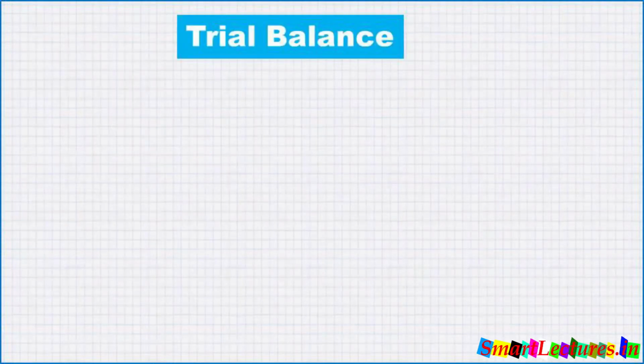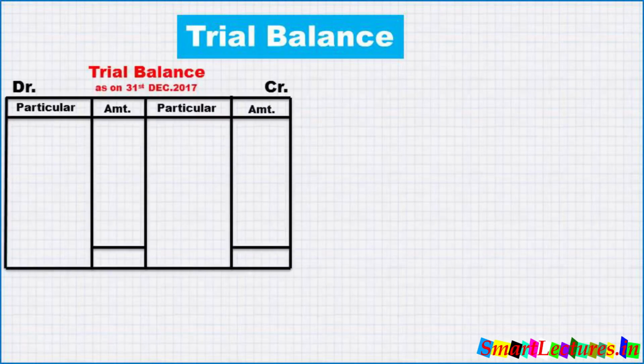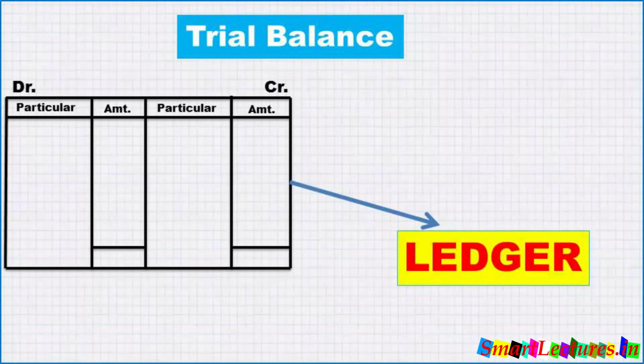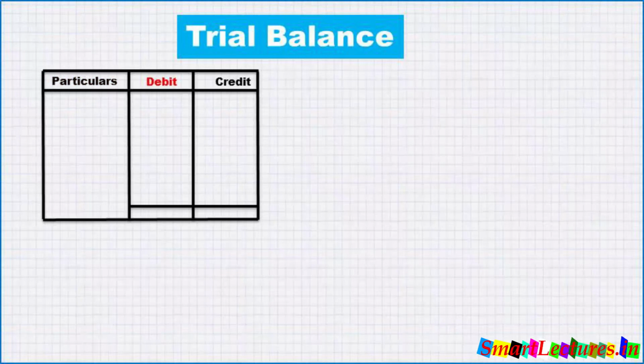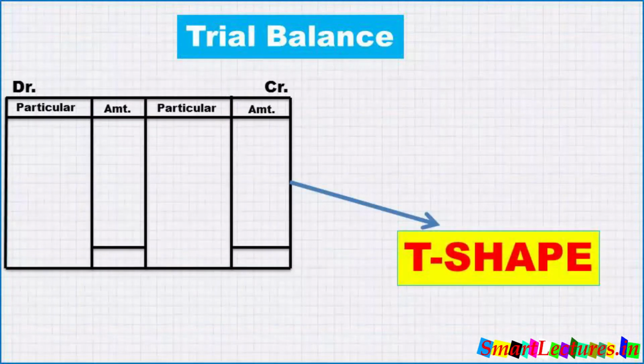Trial balance can be made in different formats, but for our convenience of the explanation, I am going to make it in T shape, just like ledger. Maybe in your school the teacher is making the trial balance in the format of particulars, debit, credit, in this way. But it's your choice, whatever the format you like. But for my convenience of explanation, I'm going to make the trial balance in T shape.